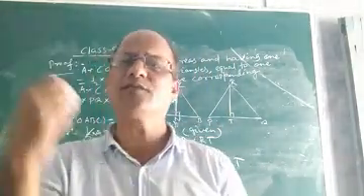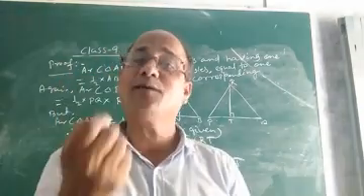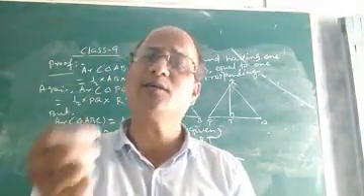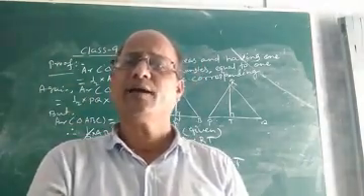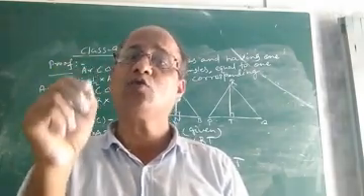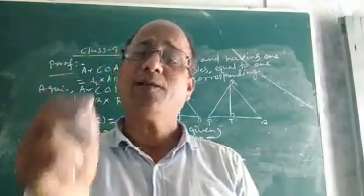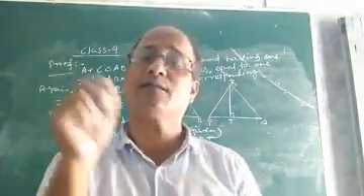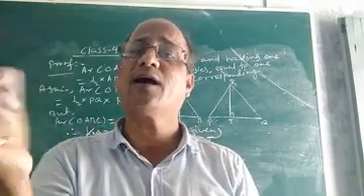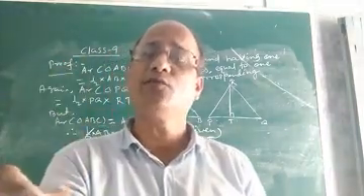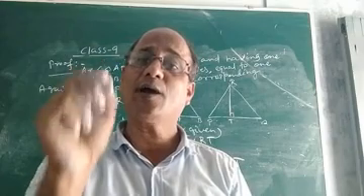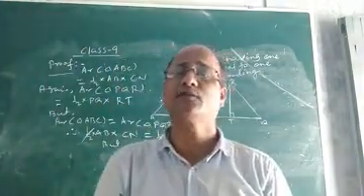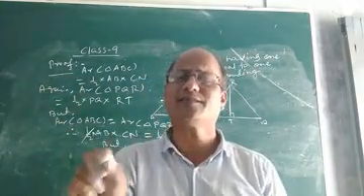And what are the other things which you can prove from all these? You can easily prove the area of a triangle equals half into base into height. If you understood how to prove that two parallelograms standing on the same base and between the same parallels have equal area, then you can easily prove the formula for the area of a triangle, that is half into base into height. You can easily prove the area of a trapezium equals half into h into (a plus b), means half into altitude into the sum of the parallel sides. You can prove all these things. It is not necessary, of course.